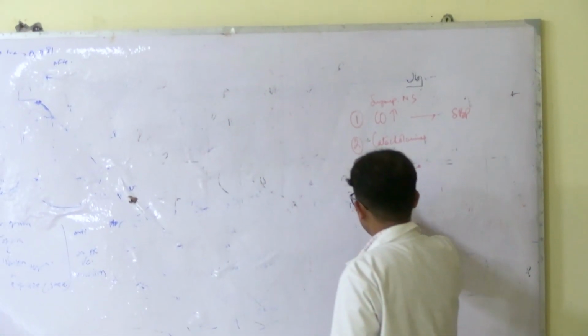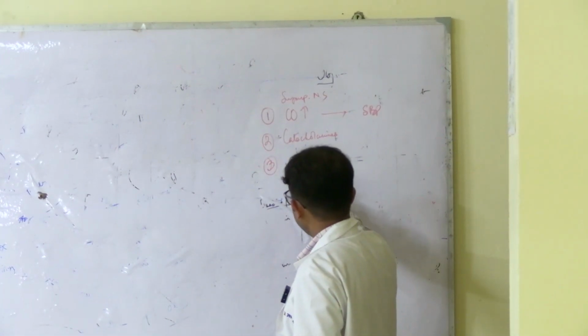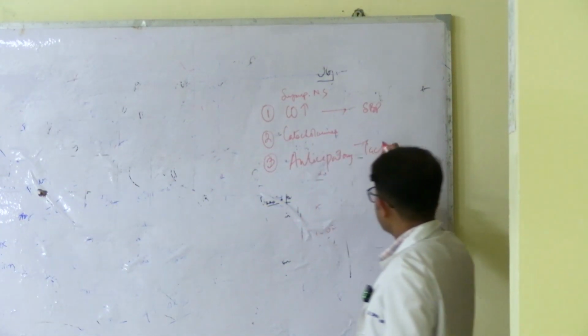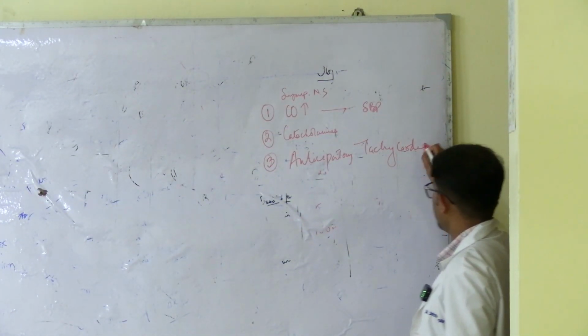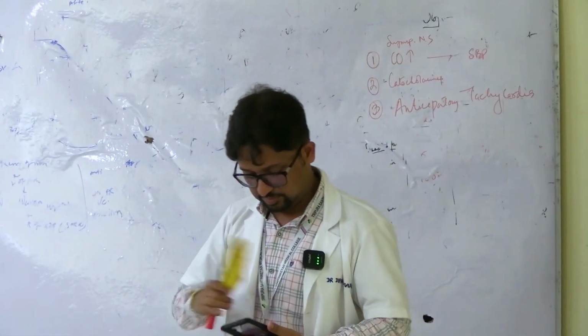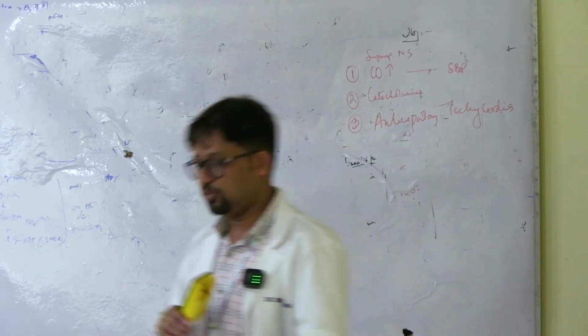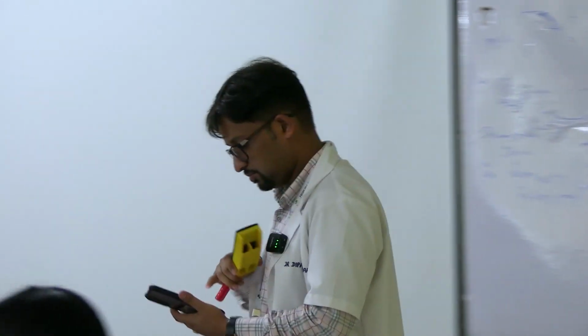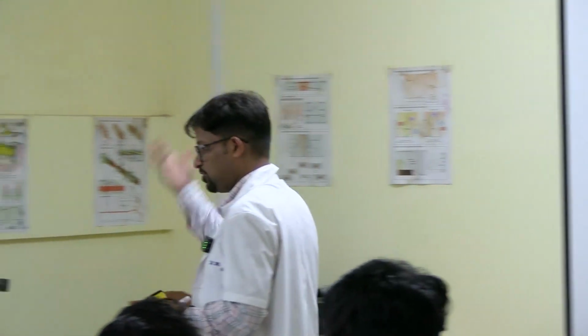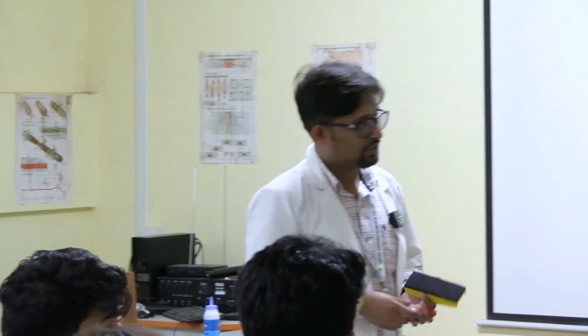Catecholamines के बाद you talk of, let's say, anticipatory tachycardia. Important mechanism. As soon as you think of starting exercise, even before you start exercising, the thought of exercise causes some sort of cortical activation and the heart rate increases. The heart rate अगर increase हो रहा है तो systolic blood pressure will increase. Anticipatory tachycardia.